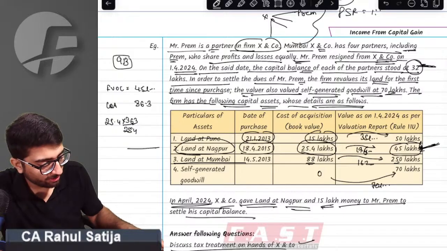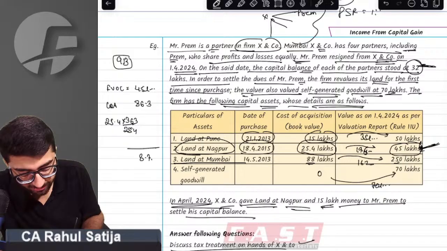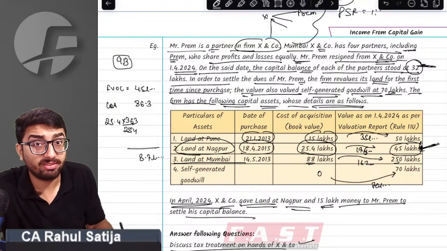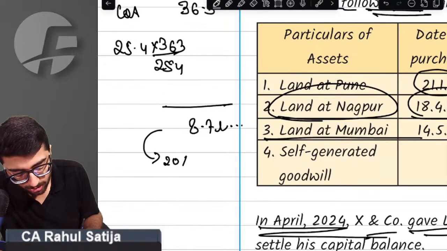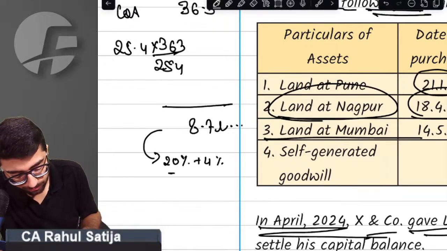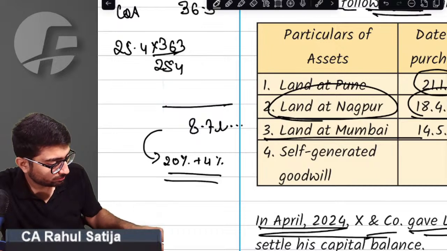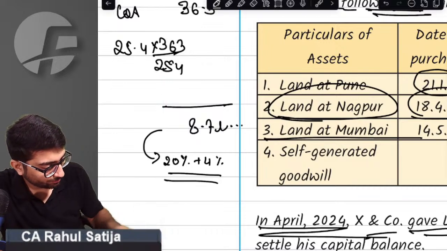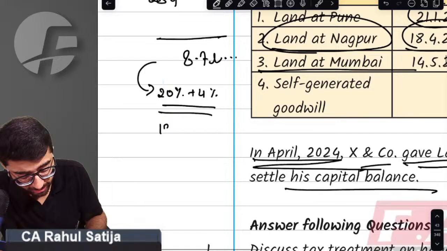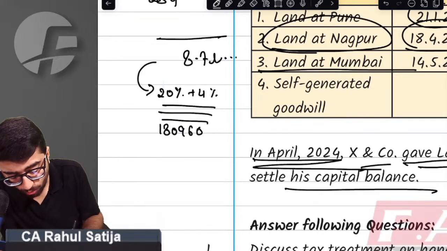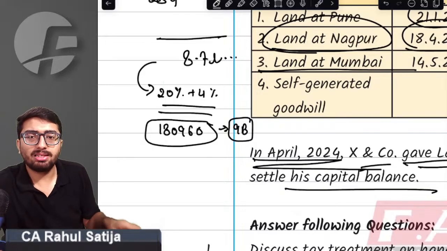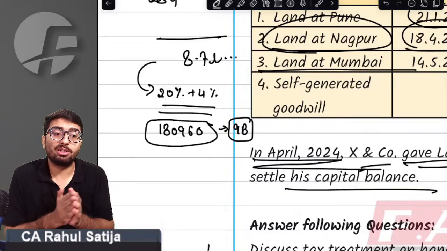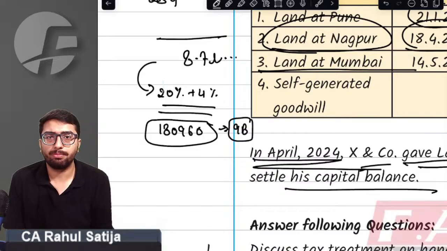Capital gain turns out to be 45 lakh minus 36.3. 8.7 lakh capital gain will arise in the hands of the firm, and it will be taxable at the rate of 20% plus 4%. Now, this is the amount of capital gain that the firm is required to pay under Section 9B.